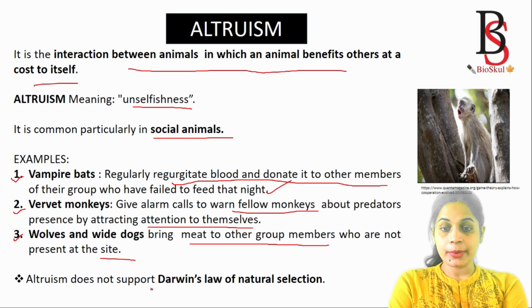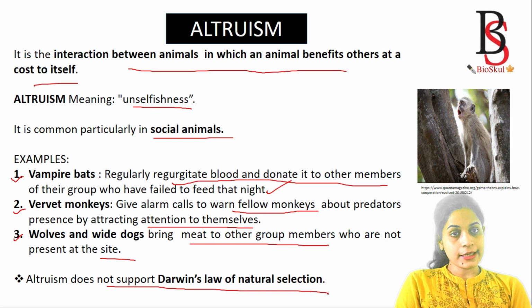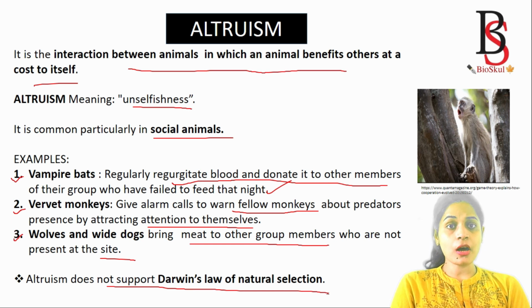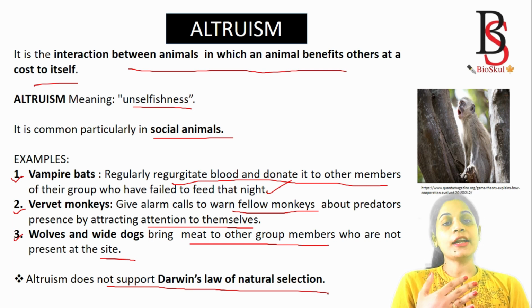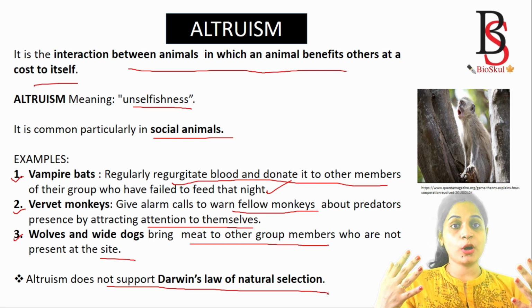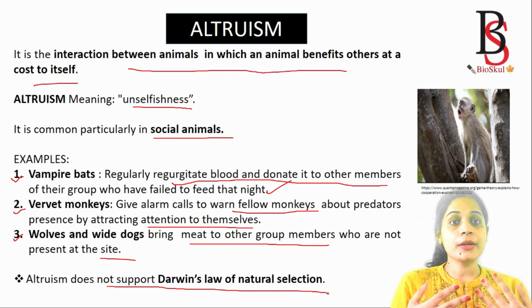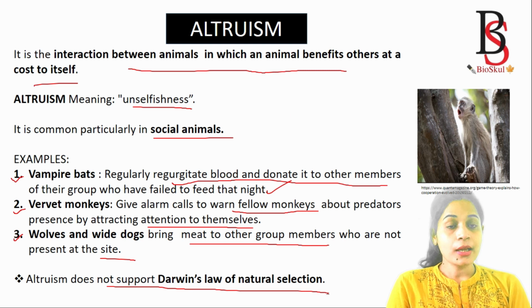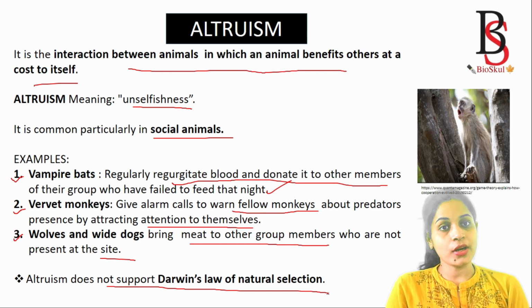But altruistic behavior does not support Darwin's law of natural selection. What is Darwin's law of natural selection? It is the survival of the fittest. That is, the animal that adapts itself to the environment in such a way that it will survive and reproduce more of its offspring. But in altruism, what happens? For helping others, the animal sacrifices its own life. That's why altruism does not support Darwin's law of natural selection.